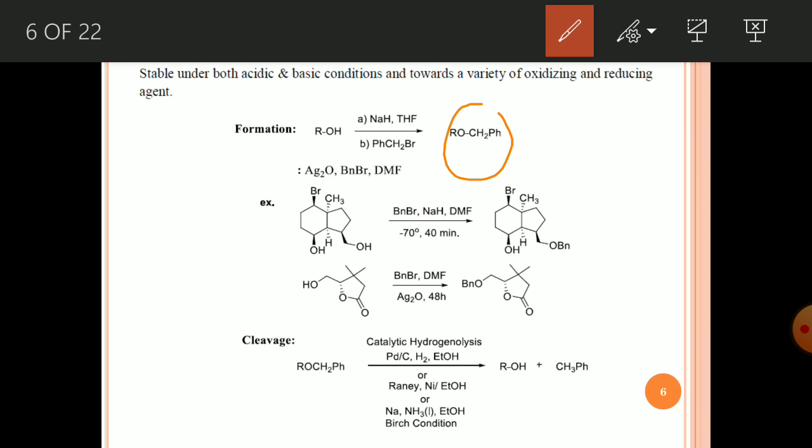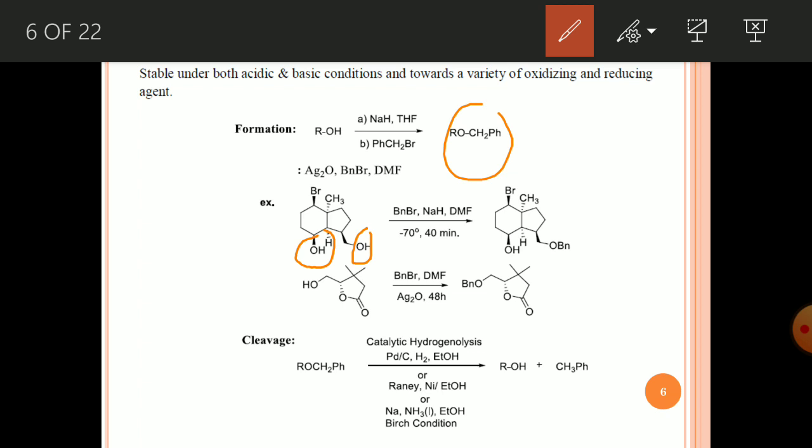Another reaction condition is you can use silver oxide and benzyl bromide in DMF solvent, and you can get the benzyl ether. One example is mentioned here. This one has a primary alcohol as well as a secondary alcohol. If you treat with benzyl bromide, what is happening in this case? The base will abstract the proton and then O minus will react with the benzyl group, meaning an SN2 reaction.